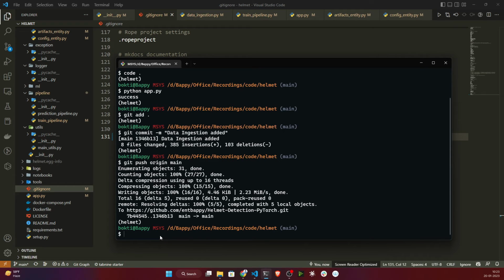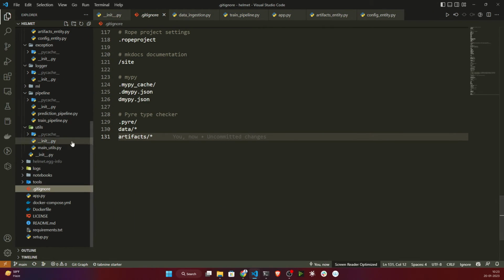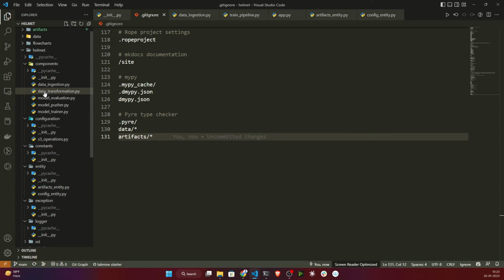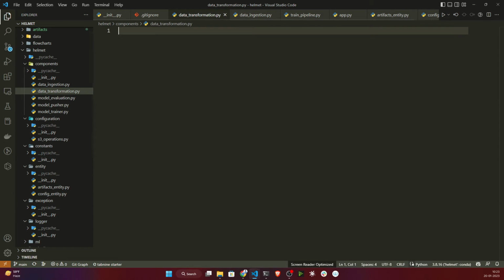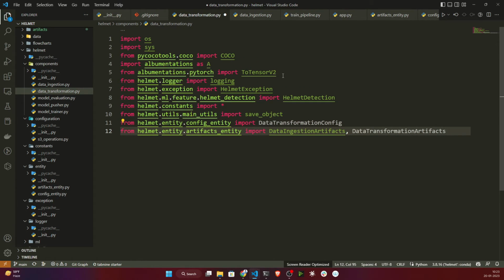Okay, it's done. Now let's clear the terminal and start writing our data transformation part. For that, I will come here to my data transformation.py, and first of all I need to import some of the libraries. So let's import. Similar to the way we did our data ingestion, we'll be creating data transformation also. And here I'm using some additional class.